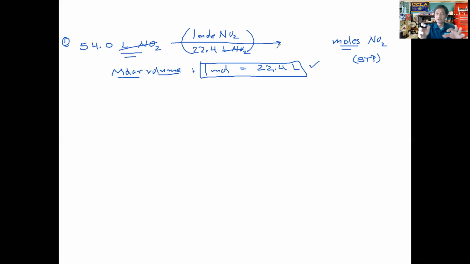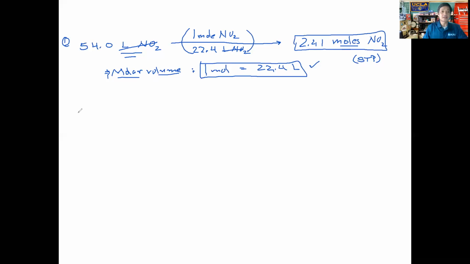So the third question, that is, what is the conversion factor? You have to be able to identify the relationship between the unit that you start out with and the unit that you want to end up with. Okay? And in this particular problem, that relationship is this molar volume that we talked about in chapter 10. Okay? All right, at this point, then it's just a matter of you being able to plug these numbers into your calculator to obtain an answer here, and the answer you obtain then is 2.41 moles. Okay, and that's your answer to 3 significant figures. Okay, all right, very good.